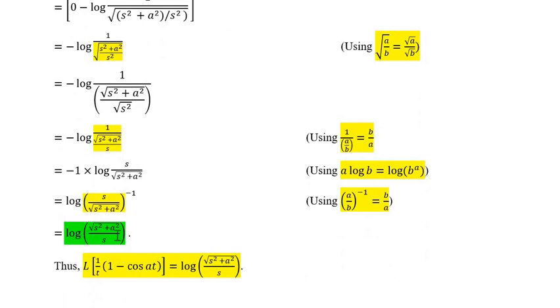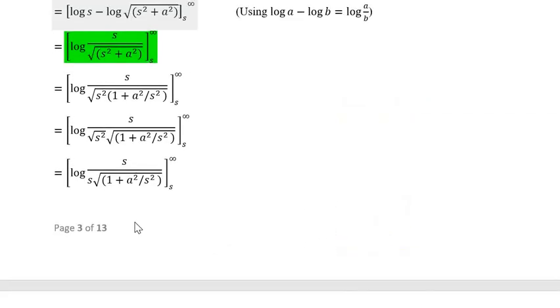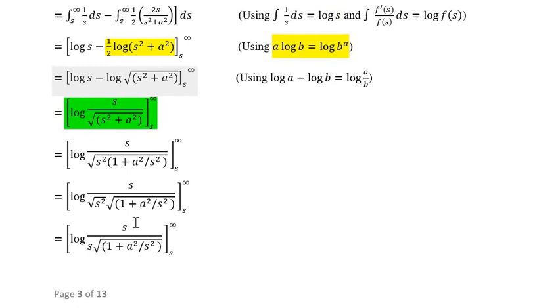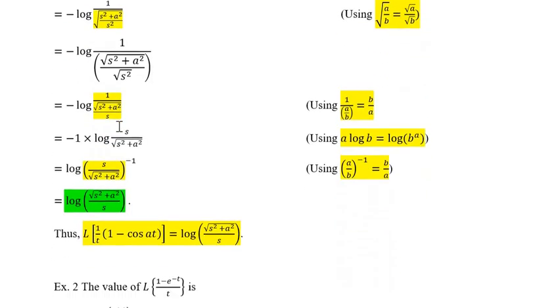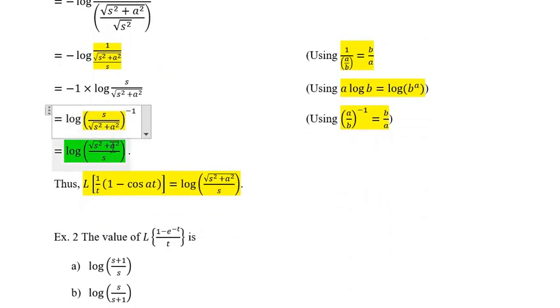So you can remember that after substituting the limits, it just flips or becomes reciprocal. S upon root s square plus a square becomes root s square plus a square upon s. So thus Laplace of 1 minus cos at upon t is log under root s square plus a square divided by s.